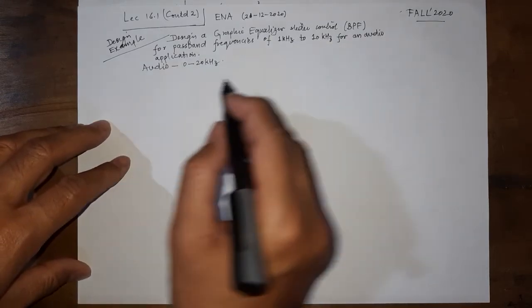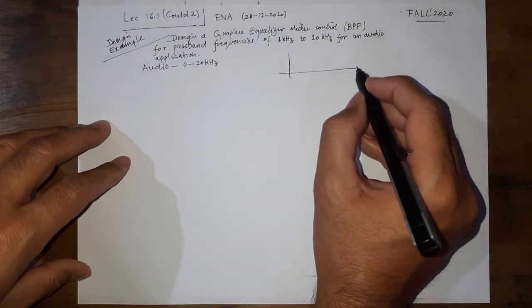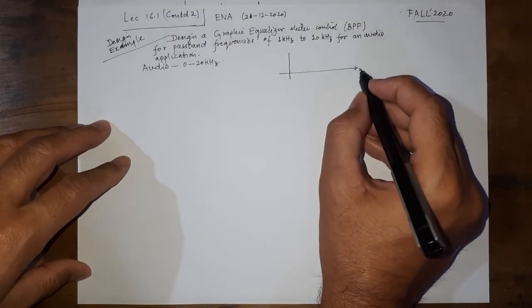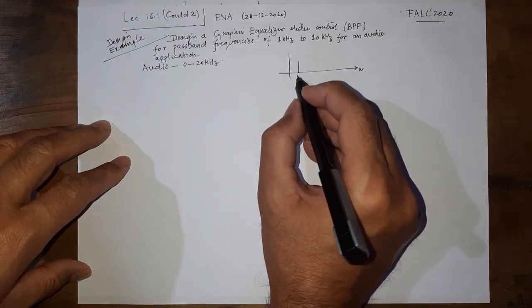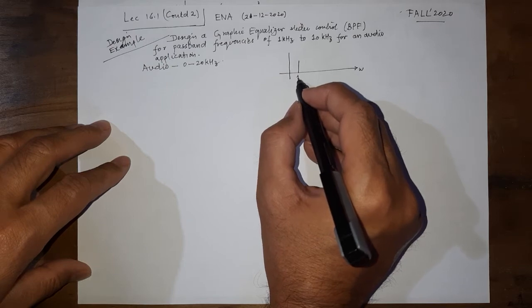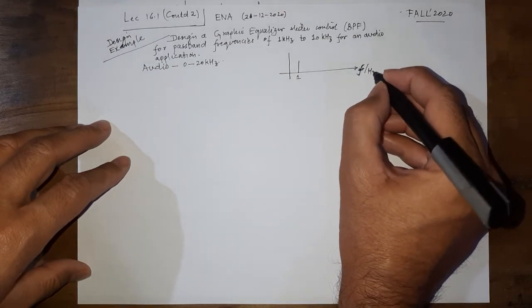So if we draw an ideal plot, then we are looking at something that has a cutoff frequency at 1 kilohertz. So it's not omega here that we are dealing with, it is f in hertz.